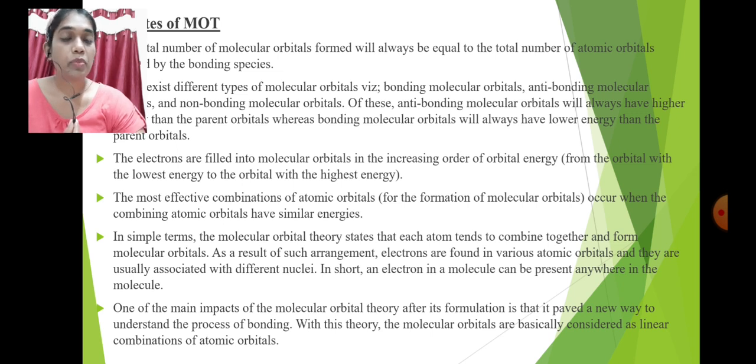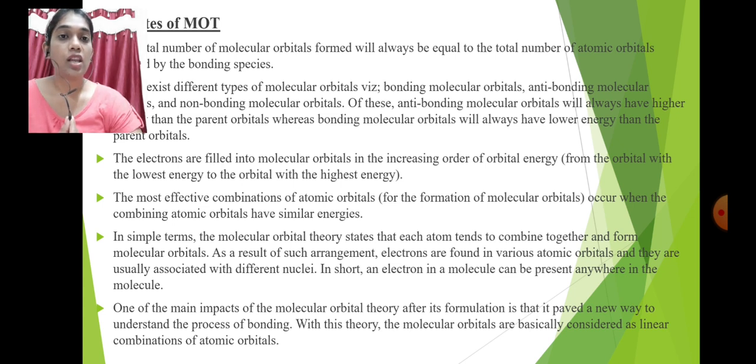In simple terms, molecular orbital theory states that atoms tend to combine together and form molecular orbitals. As a result of such arrangement, electrons are found in various orbitals and are usually associated with different nuclei. In short, an electron in a molecule can be present anywhere in the molecule. One of the main impacts of molecular orbital theory after its formulation is that it paved a new way to understand the process of bonding.